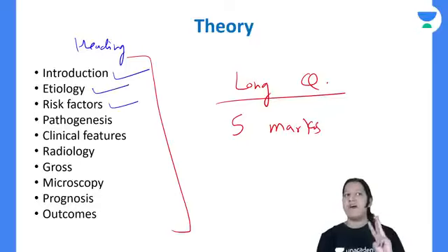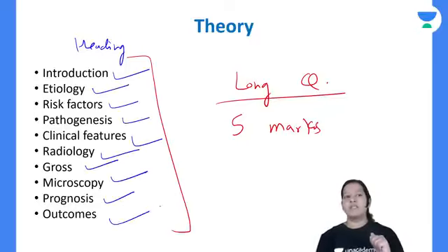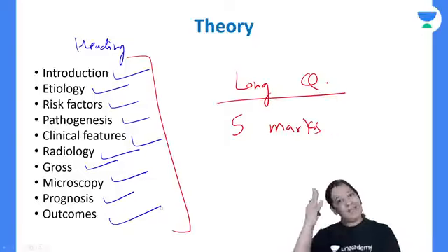Write etiology, risk factors, pathogenesis, clinical features, radiology, gross, microscopy, prognosis and outcomes. So in this sequence only, I will give you the entire pathology, especially the systemic pathology. So please note down these headings. And whatever question comes in your university exam, try to frame the answer under these headings.